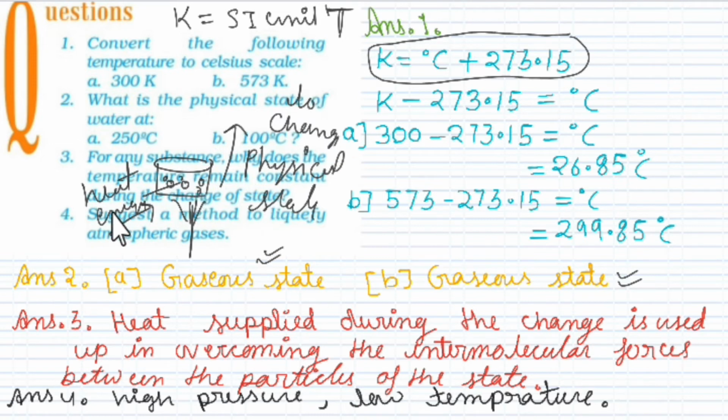These particles are absorbing this energy to change its physical state. In this case, in this pan, what is the physical state of water? It is liquid. So this water is using this energy to change its physical state from liquid to gas, vapor कहते हैं in case of water, not gas.